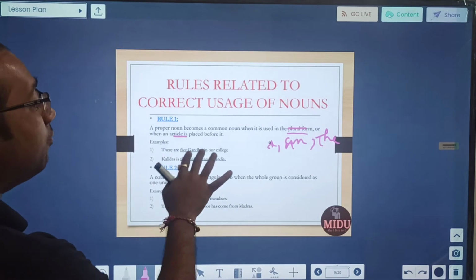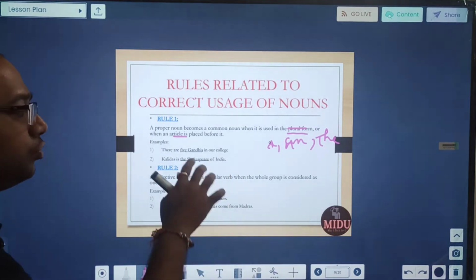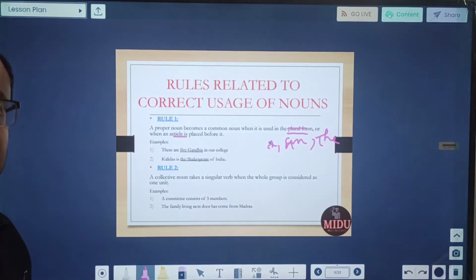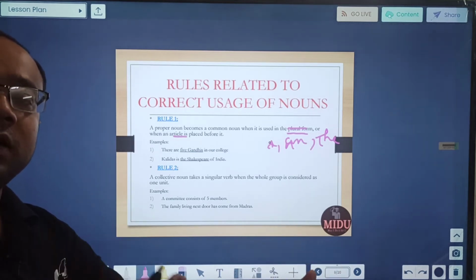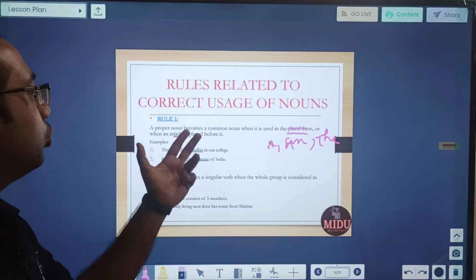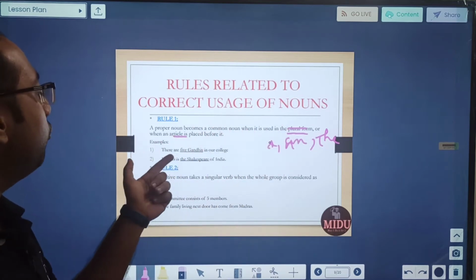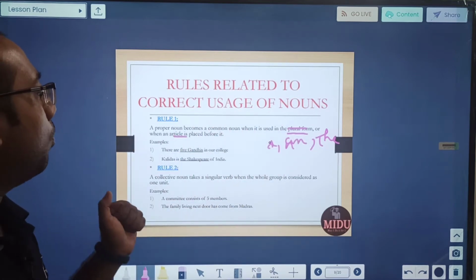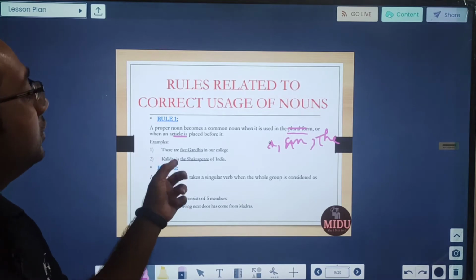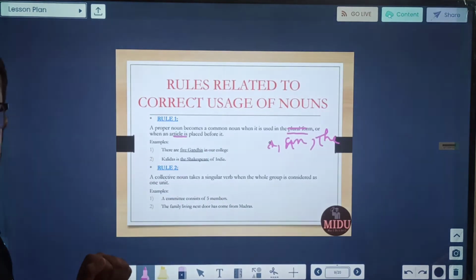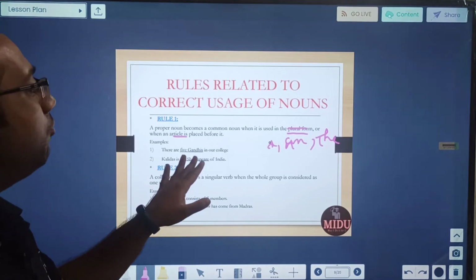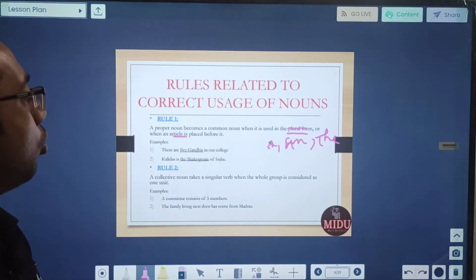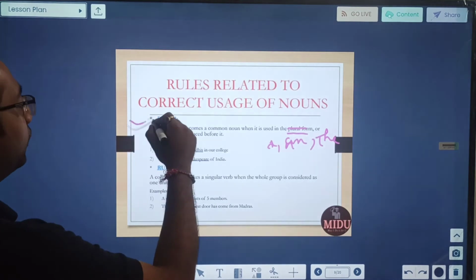So if we say there are 5 Gandhis in our college, here it is not representing a specific Gandhi, it is representing that particular characteristic, and multiple, plural things are there. So with this plural verb, instead of being proper, this becomes common. Kalidas is the Shakespeare of India. So see, otherwise this Shakespeare should have been a proper noun, but here it is used as a common noun. This was your first rule.